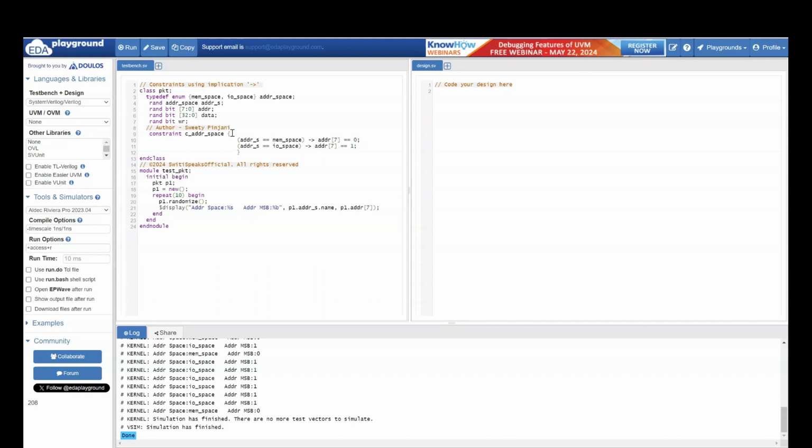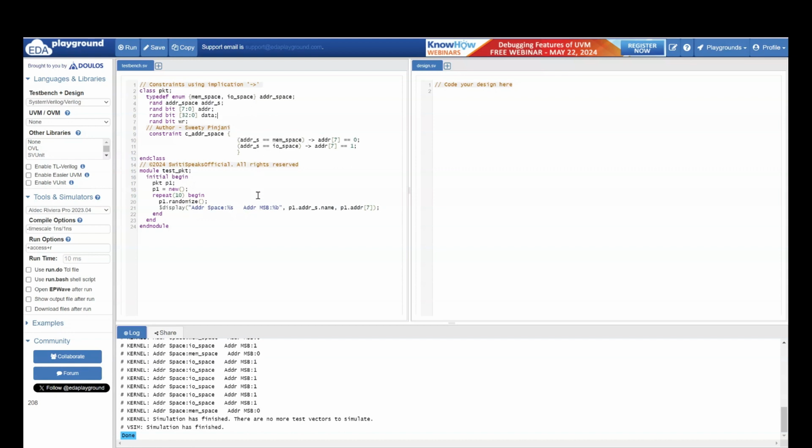It means these constraints are active only when the LHS is true. Only then your address bit 7 is going to be 0. Whenever your address space is not equal to memory space, that time this constraint is not going to hold true. It is going to hold true only when a particular condition occurs.